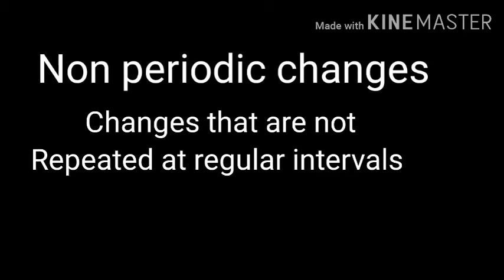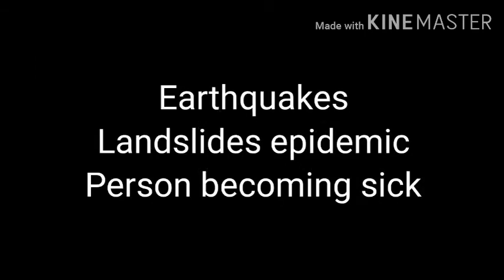Next, non-periodic changes. Changes that are not repeated at regular intervals of time are called non-periodic changes. That is, they occur at any time. Examples of non-periodic changes are earthquake, landslide, epidemic, a person becoming sick.